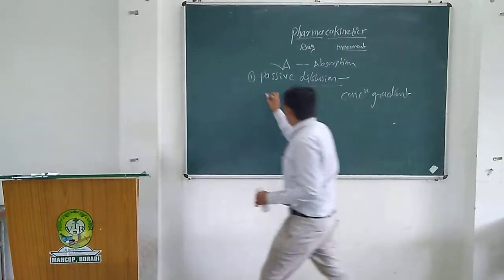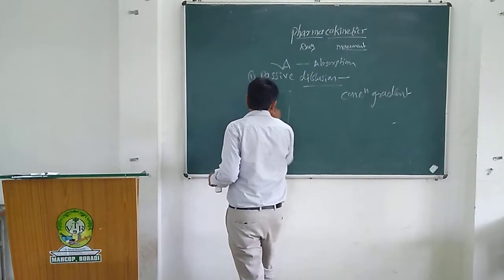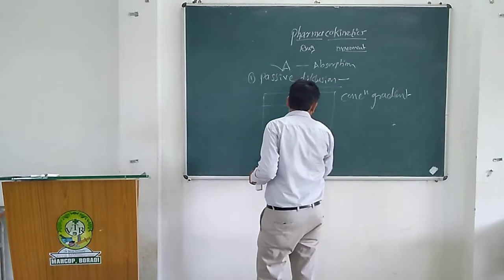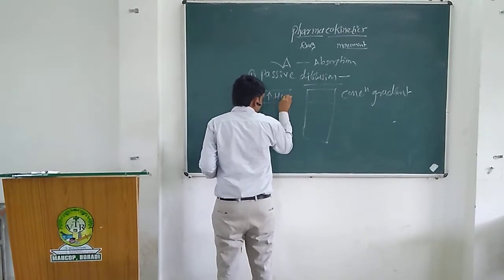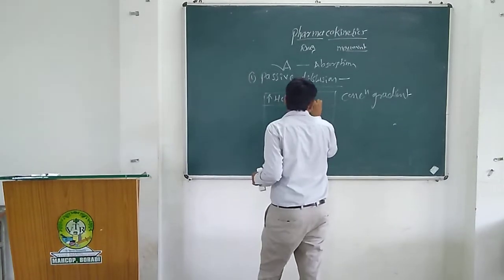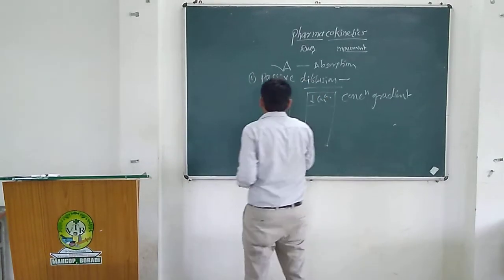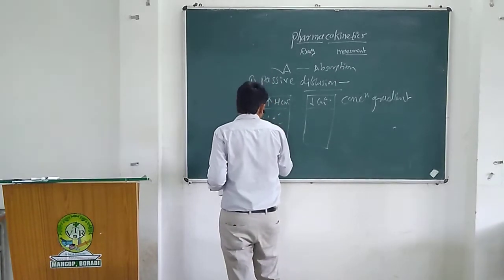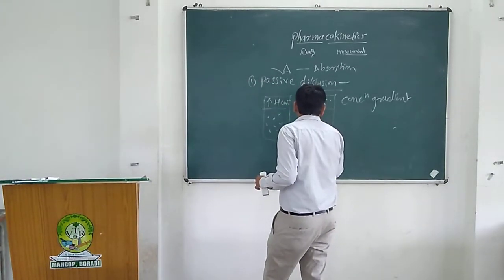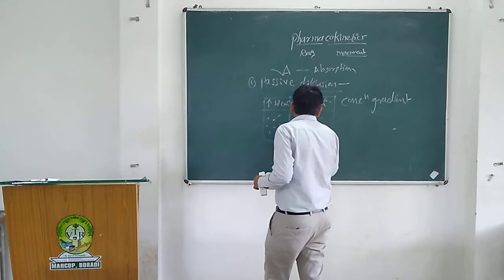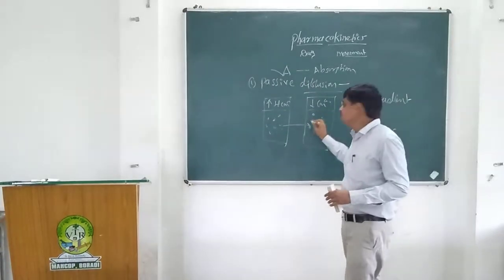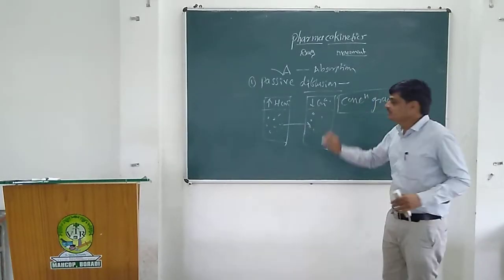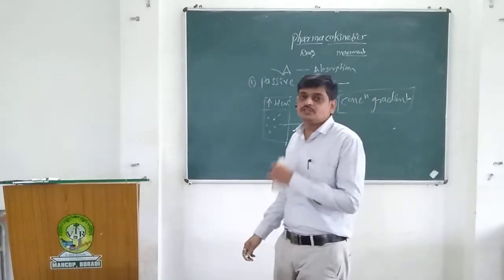When drugs transfer from a higher concentration to a lower concentration, it depends on, or is proportional to, the concentration gradient.